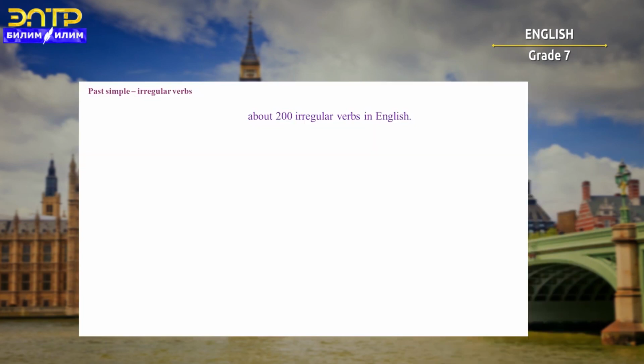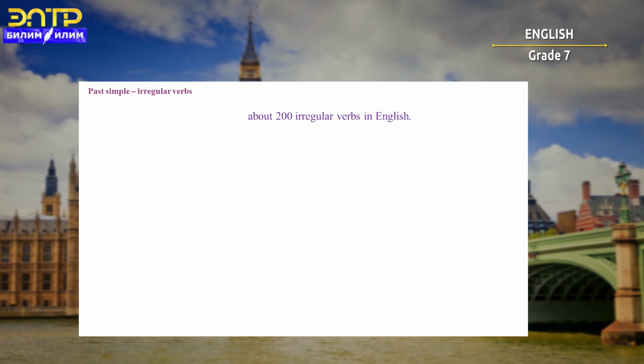I think it is enough information about regular verbs and their past simple forms. Now let's move on to irregular verbs and their past simple forms. As I mentioned before, there are no clear rules about forming the past simple forms of irregular verbs. You just have to learn them. There are about 200 irregular verbs in English. It seems to be very confusing, isn't it?